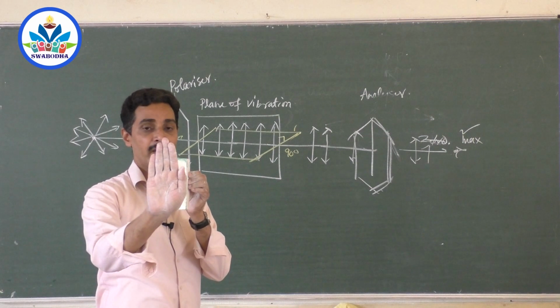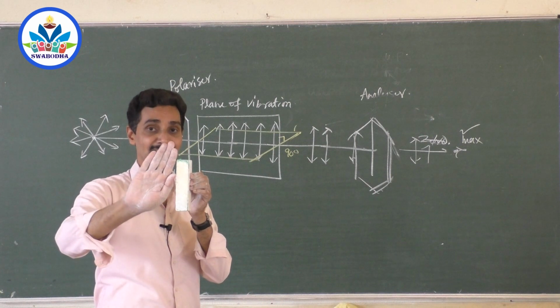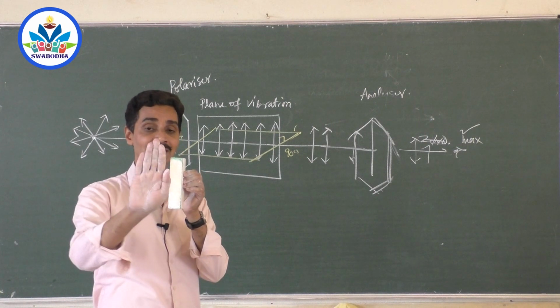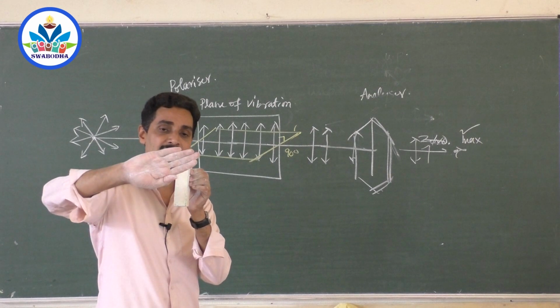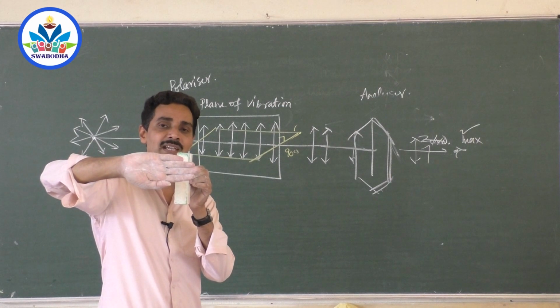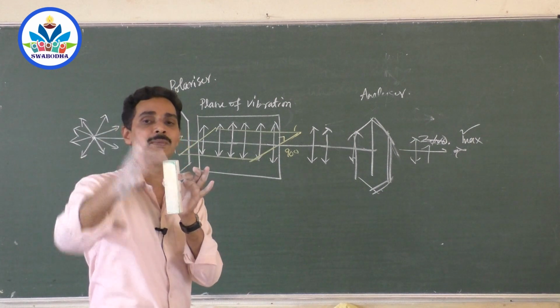Am I right? Now, if I turn it little by little, the intensity goes on decreasing, because the axes are no longer parallel. The axis may be at 30 degrees, 45 degrees, 60 degrees. When the axis becomes 90 degrees, the intensity out of this analyzer completely becomes 0. Why?